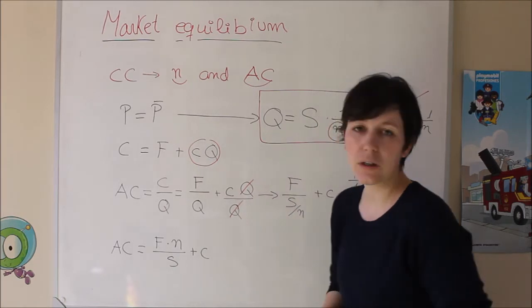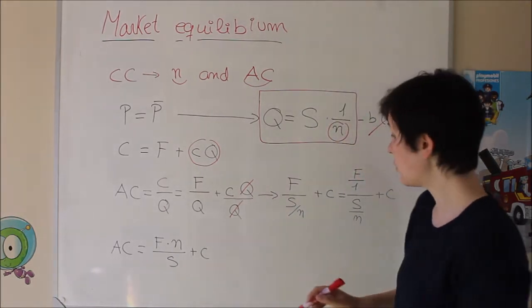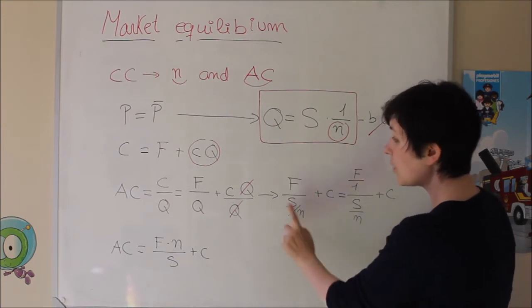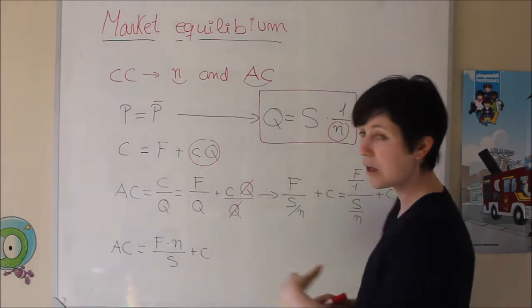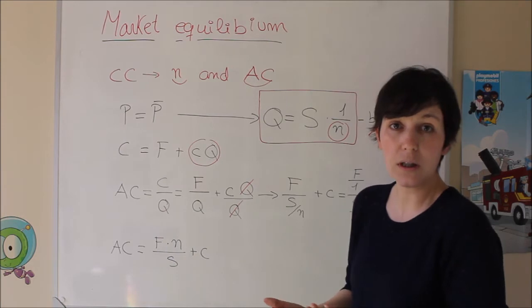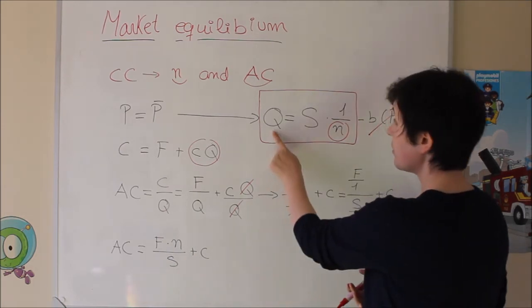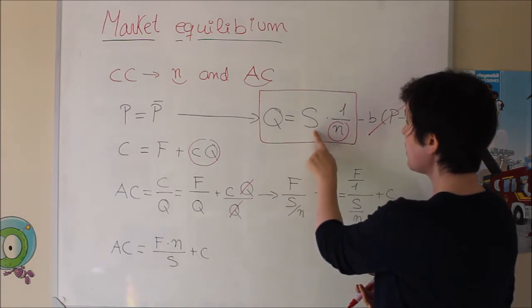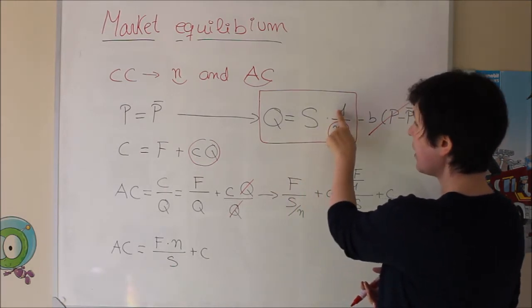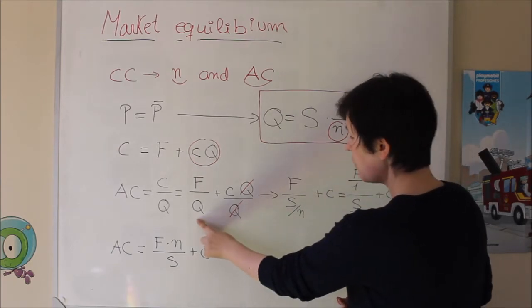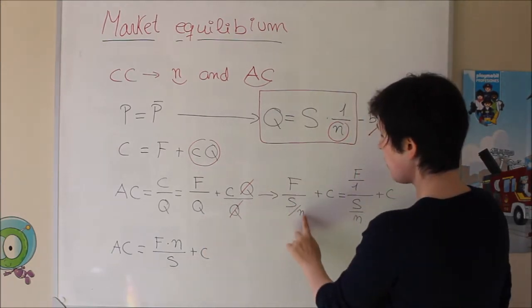Quantity here and quantity here are cancelled out. So we are going to have the fixed cost, but also we know that the quantity that we are going to produce is the quantity that we are facing as demand. What's this one, okay? So this is x times 1, which is x over n. That's why instead of putting this q, I'm going to use this value, okay?